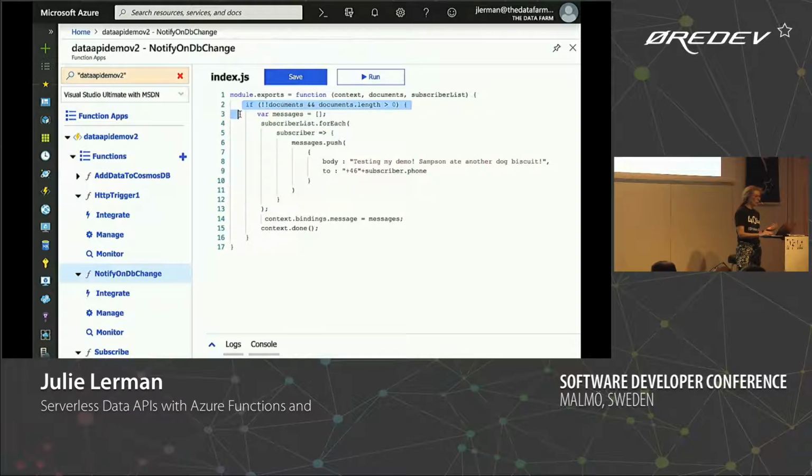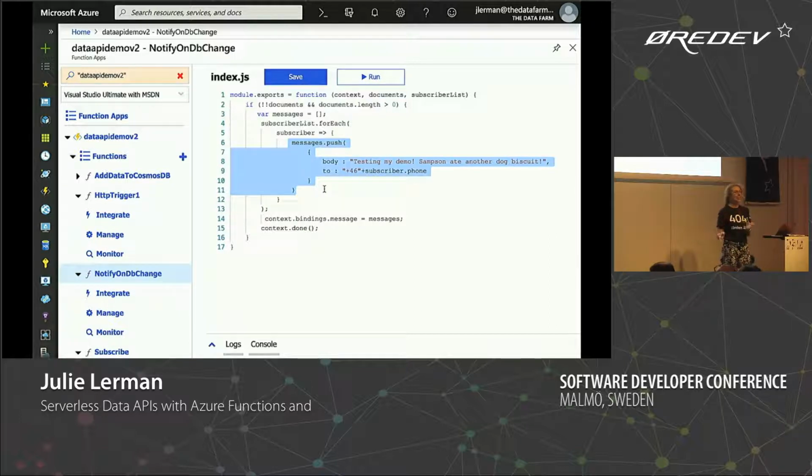I just make sure that documents is the one I'm listening to. It's just making sure it's not empty. So something happened in that collection. I don't even care what it was. And now I'm going to read through all of the SMS, all the text phone numbers in the subscriber list, and I'm going to send out a message. But again, just really simple, because all the important stuff for making it happen, all the implementation detail, is in the configuration. So I just had to work out all this really complicated code.